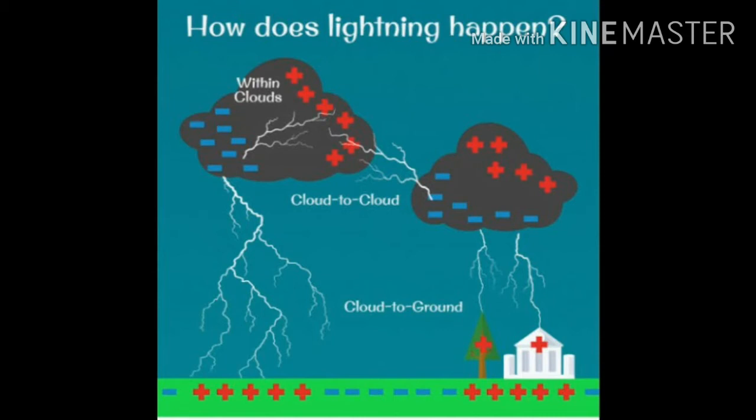The small water drops acquire a positive charge and, being lighter, move to the upper part of the cloud with rising wind. On the other hand, the large water drops acquire a negative charge and, being heavier, come down in the lower part of the cloud. In this way, the top of the cloud becomes positively charged, whereas the bottom of the cloud becomes negatively charged.